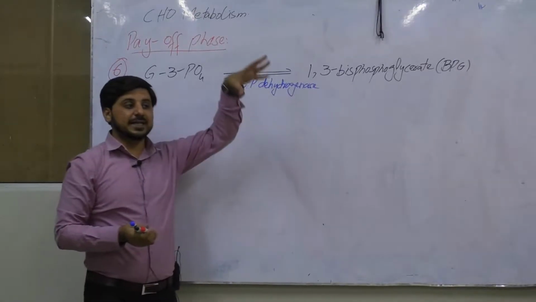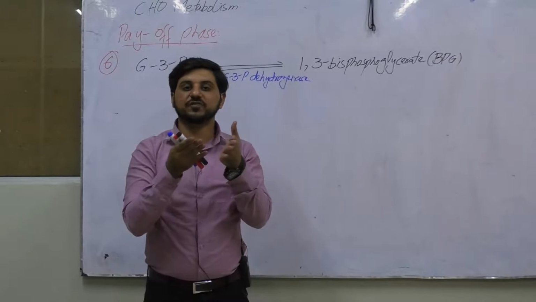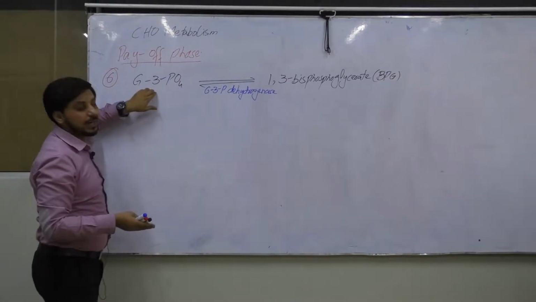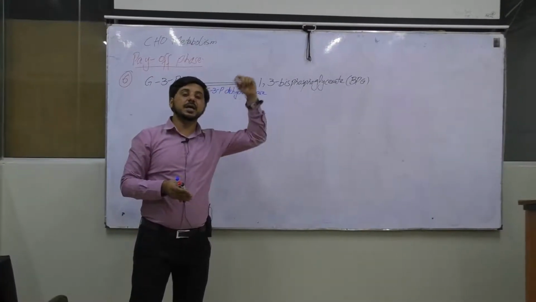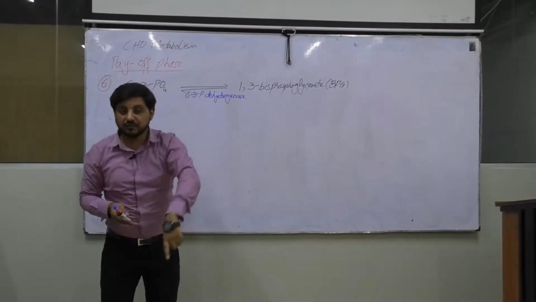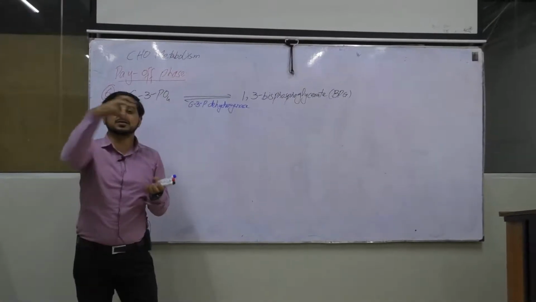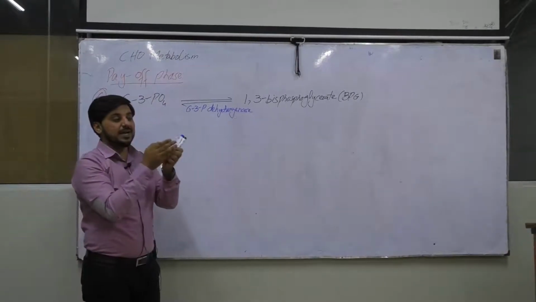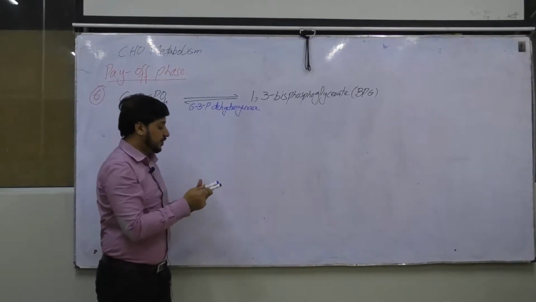In this reaction, we conserve a small amount of energy by adding phosphate to this molecule, and this phosphate is inorganic phosphate. It will not come from ATP, but it will be an inorganic phosphate, and the main purpose of this reaction is to conserve the energy by forming a bond with the help of this phosphate.